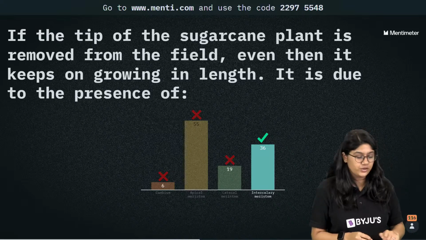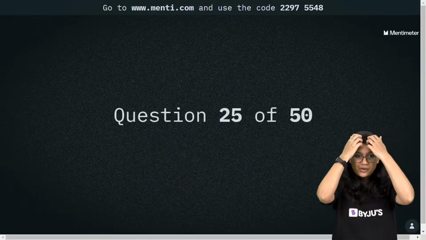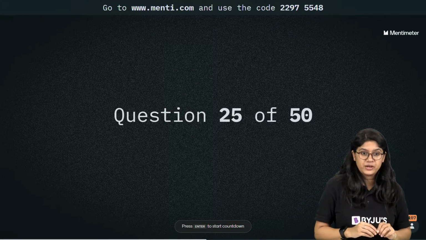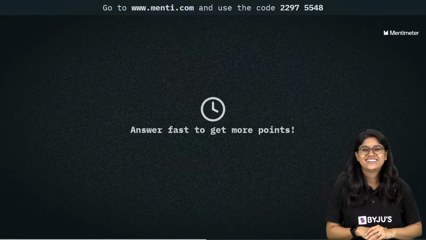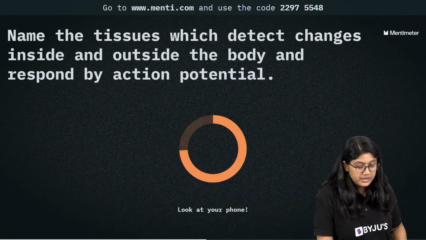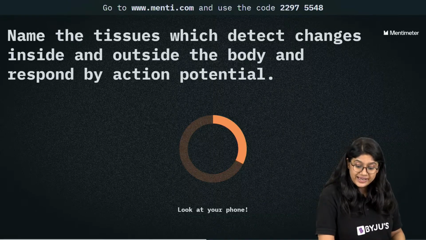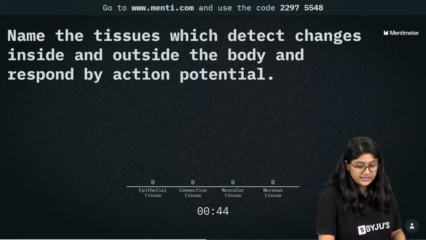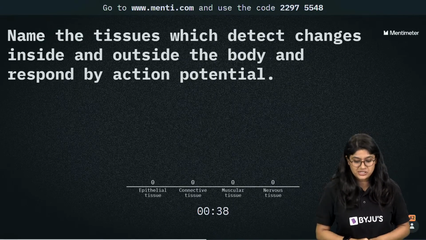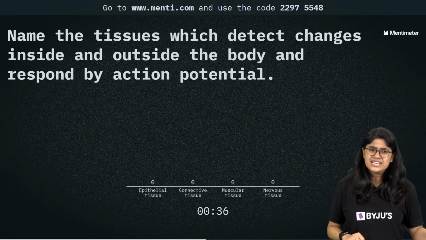Very good. Moving to the next question, everyone. Question number 25. Name the tissue which detects changes inside and outside the body and responds by action potential. Epithelial tissue, connective tissue, muscular tissue, or nervous tissue. Easy peasy, right?